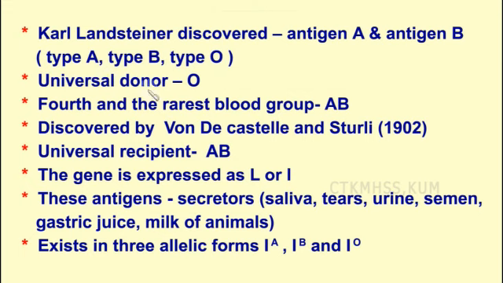So O blood group is called the universal donor because this O blood group can be given to any type of blood group person. That is why it is called the universal donor. It can be donated to any blood groups.